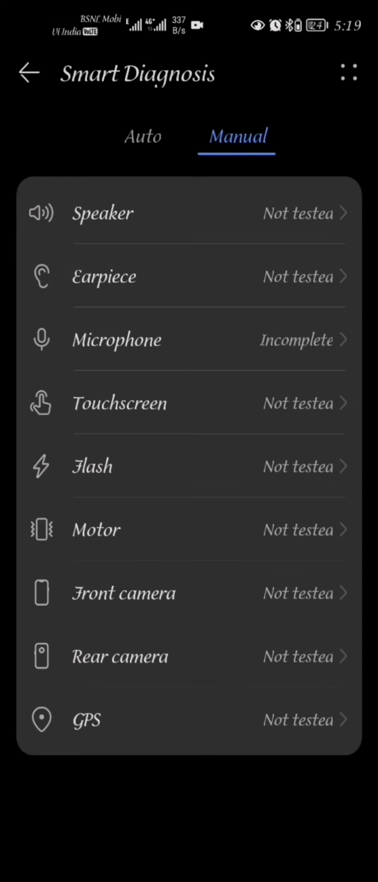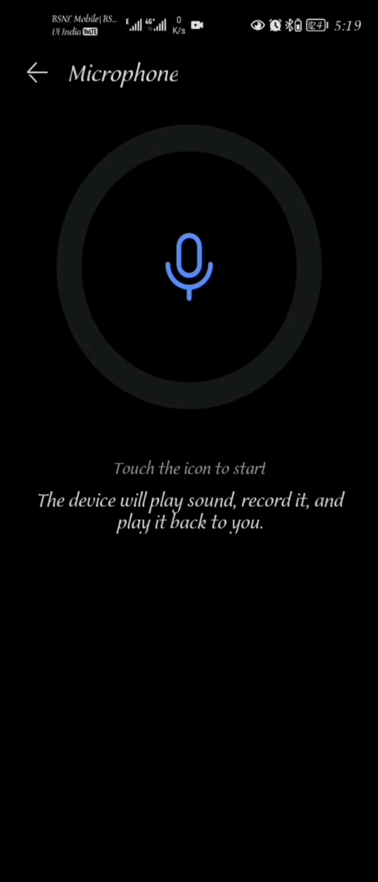So say you were facing an issue with your microphone when you are on a call. So you can just touch on the microphone to test it. Now to start the test, you have to touch on the icon.